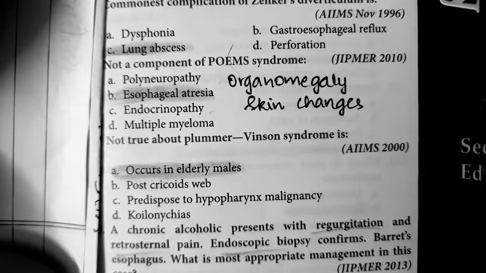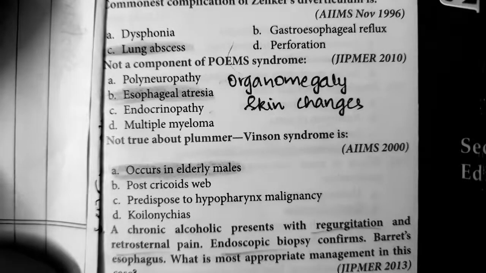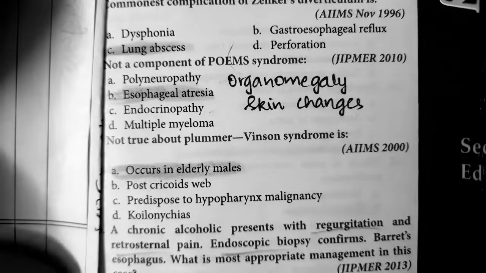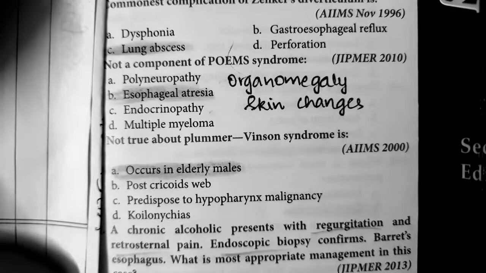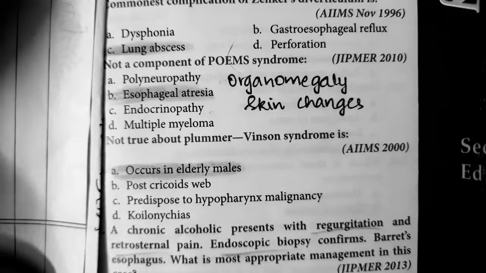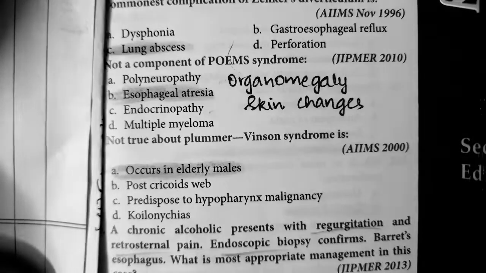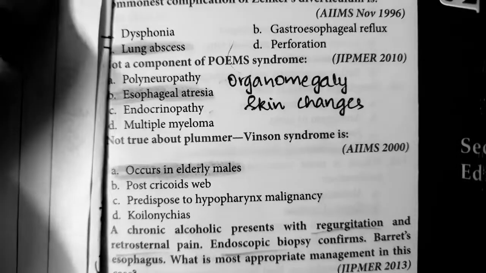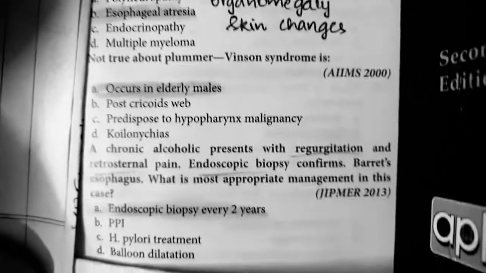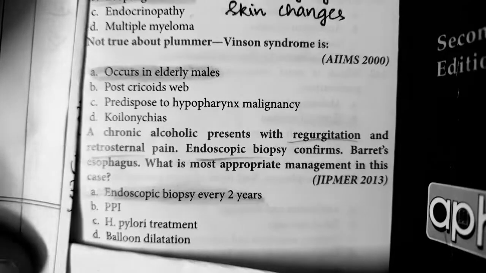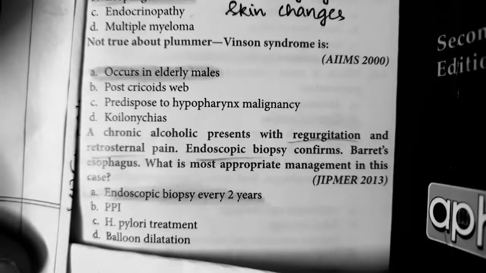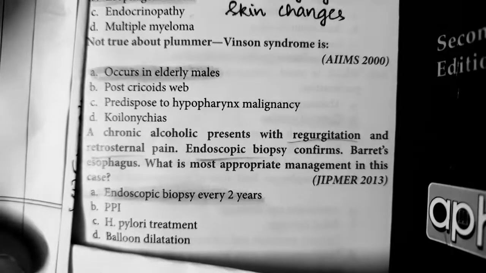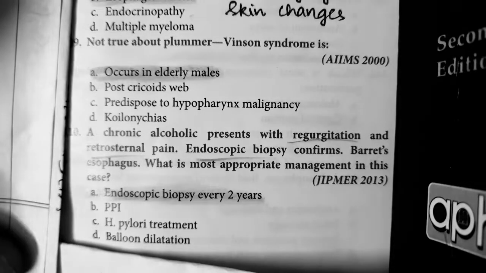If there is no dysplasia, then you do follow up 2 yearly. If there is low grade dysplasia, then we do annual follow up. If there is high grade dysplasia, then you do ablative therapies or esophagectomy. Here in the options, there are no other options except endoscopic biopsy every 2 years, which is true. So here we do endoscopic biopsy every 2 years.